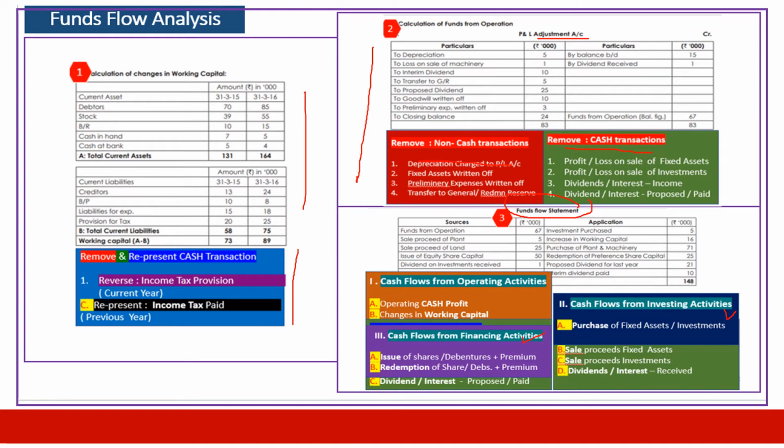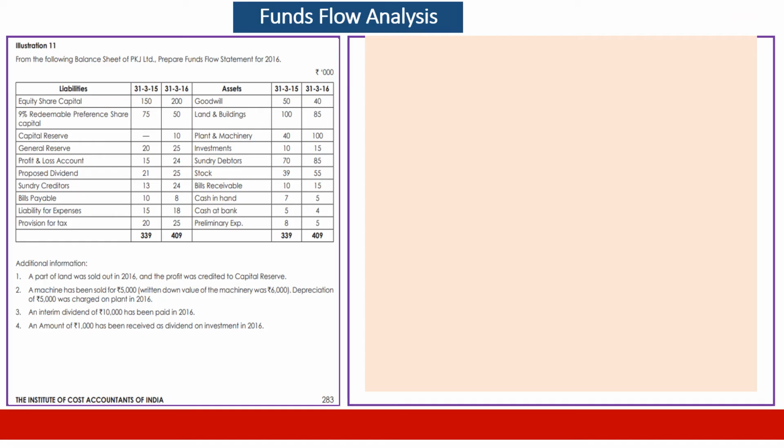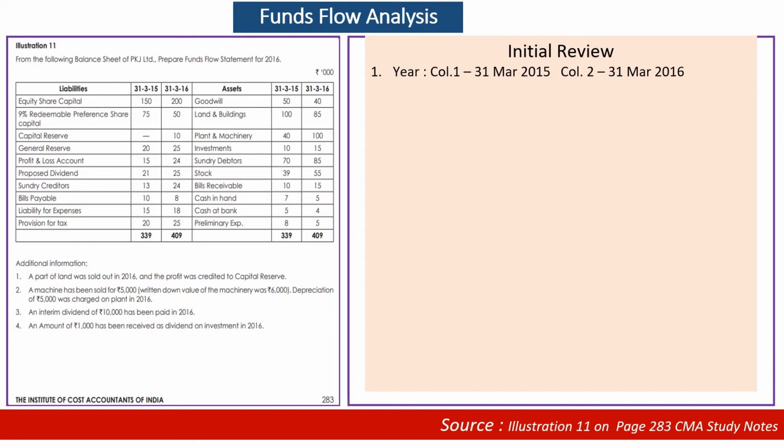This is just a representation, and it all has got a rationale behind it. And let us understand how we do that. We will take our first example. This is illustration number 11 on page 283 of CMA study notes. And what do we do on an initial review? Okay, column 1, 31st March 2015, column 2, 31st March 2016.